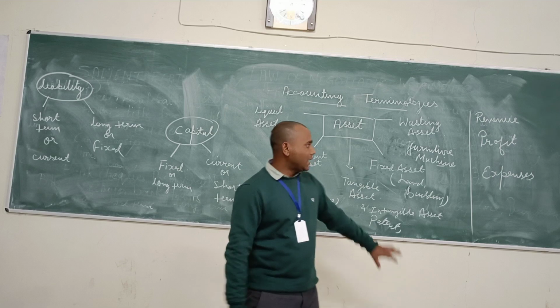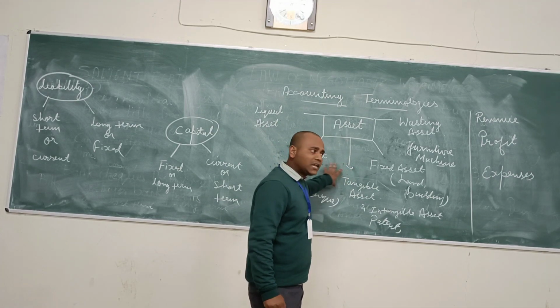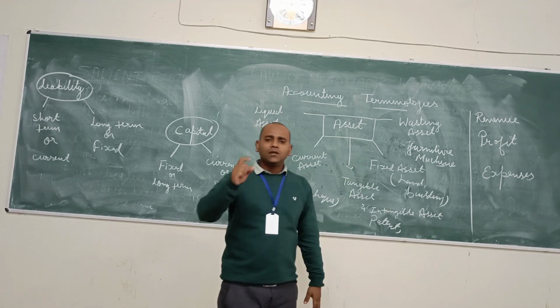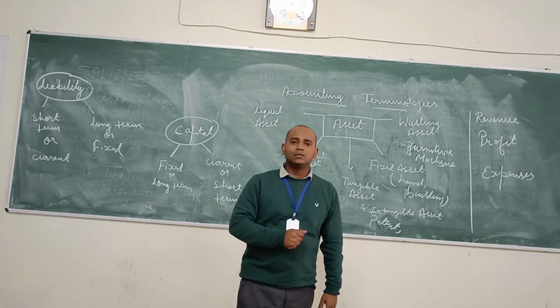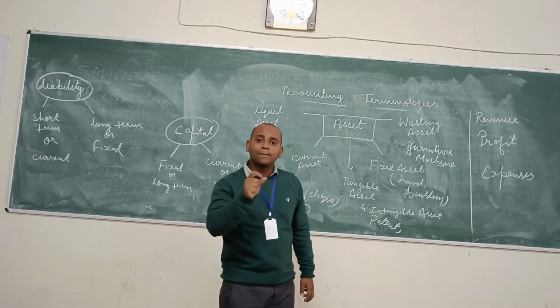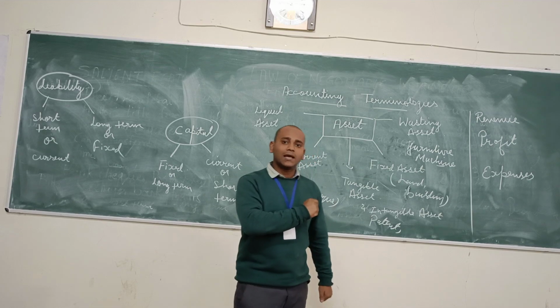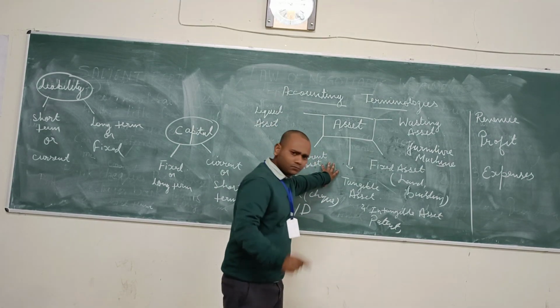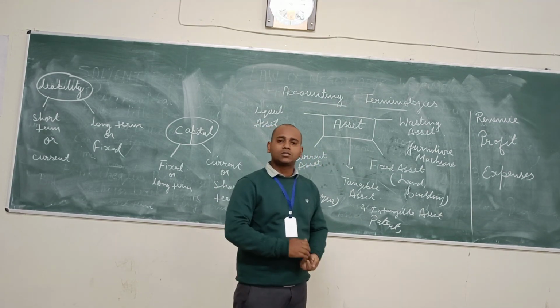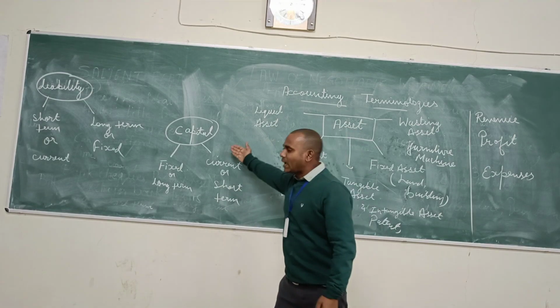So here we have just studied about the different dimensions or different types of assets. If anyone has confusion, they can easily understand with the Hindi meaning of asset. Asset means sampatti in any type of business. So there are different types of assets we have studied. Now coming to the next dimension of terminologies in accounting, that is your capital.